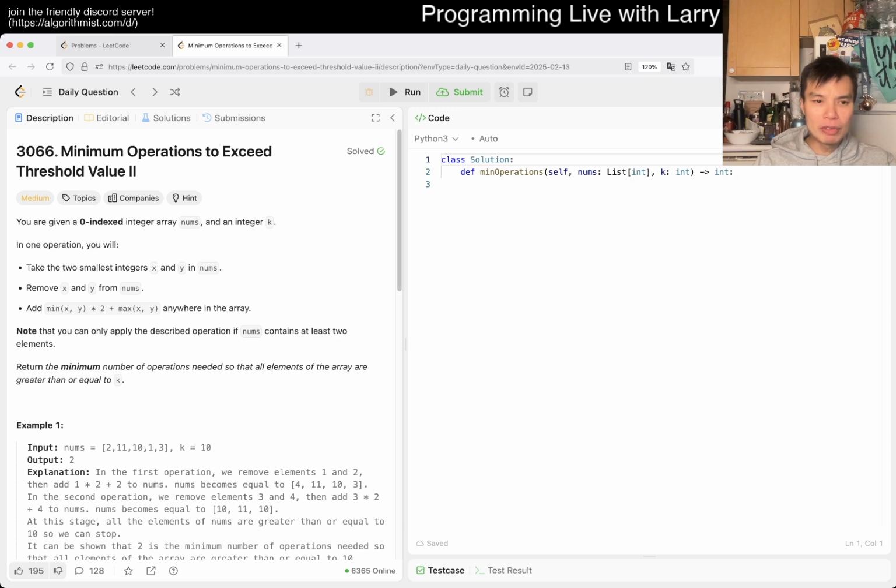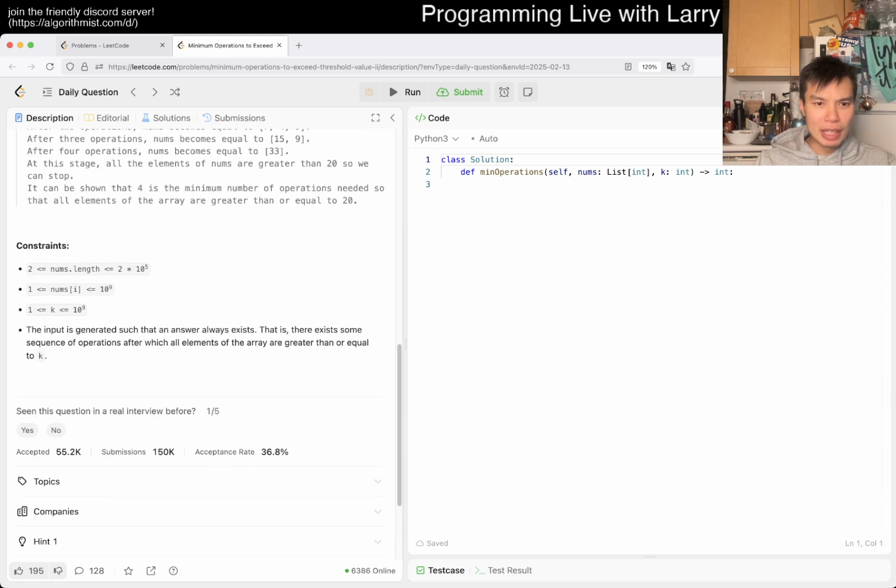Oh wait, no, I misread this. K is not the number of operations. K is just the threshold. Do you return -1 if you can't? Or oh wait. Okay, I see.